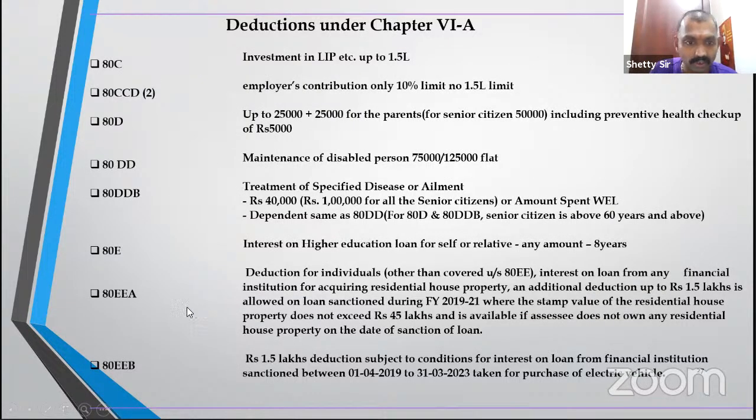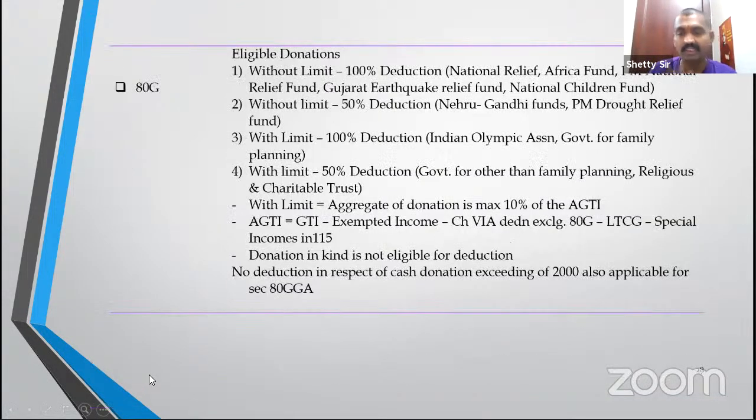Easy to remember. So it is 80EEA 50,000, 50,000, 50,000, 1.5 lakh, 50,000, 50,000, 50,000. Three alphabets, 50,000 into 3.